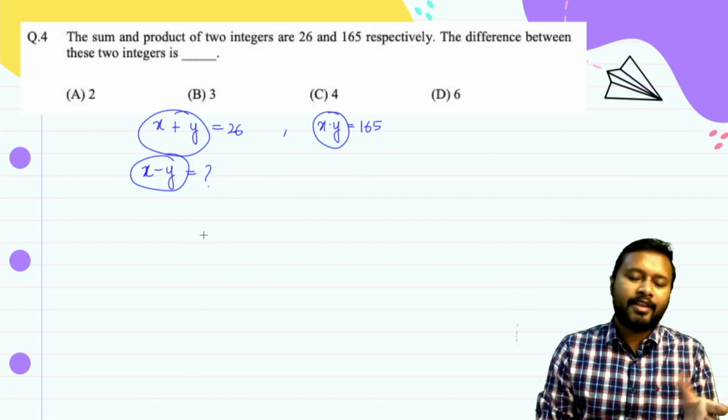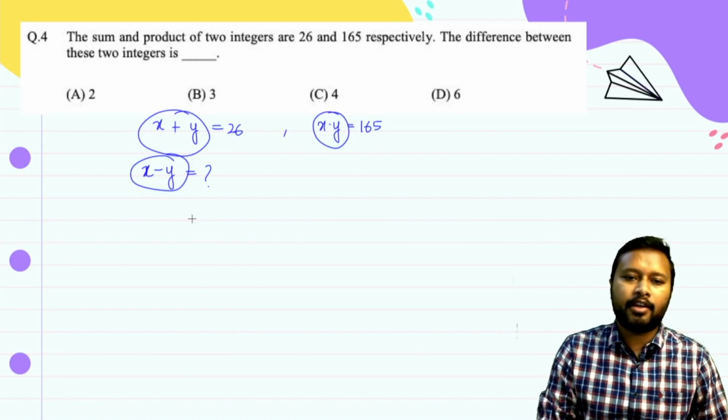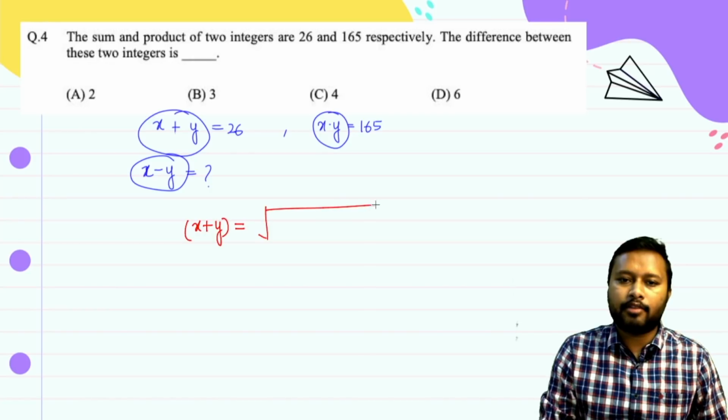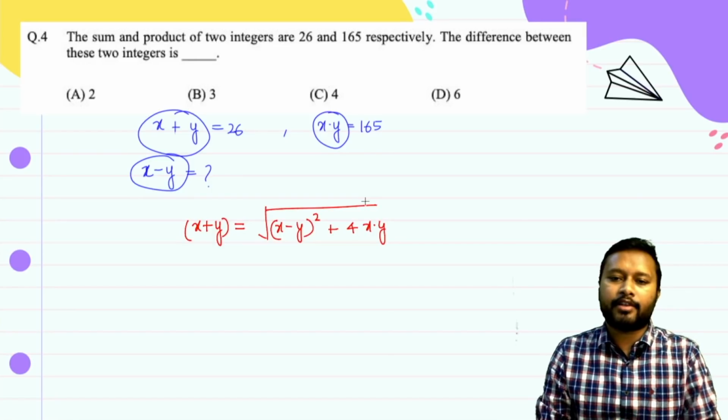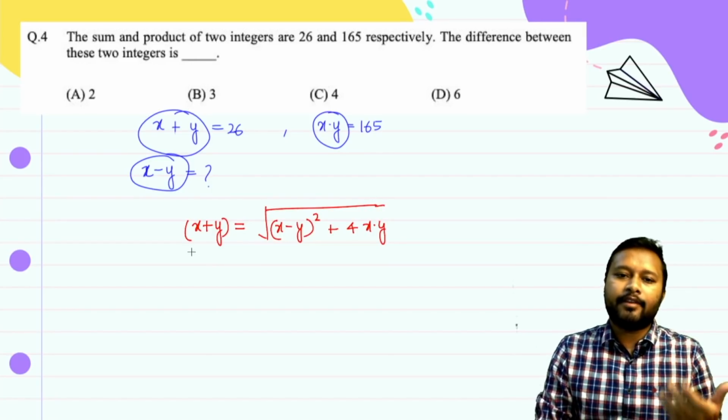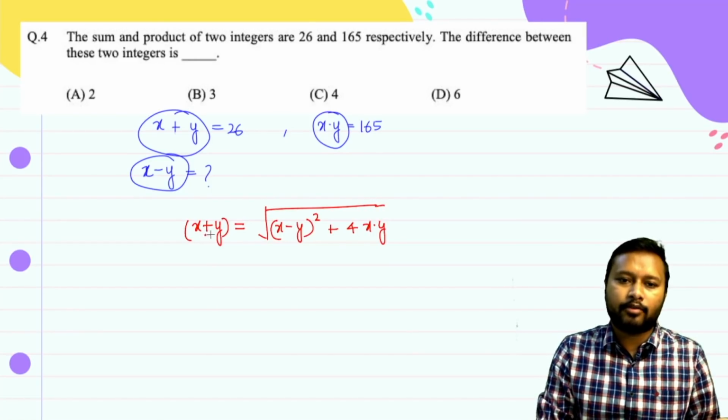Alright, so to answer this type of question, I'll give you a very simple trick. The trick says that if you have to find out x plus y, this is equal to under root of (x minus y) whole square, plus 4 times xy. So x minus y whole square plus 4xy. This is the formula.